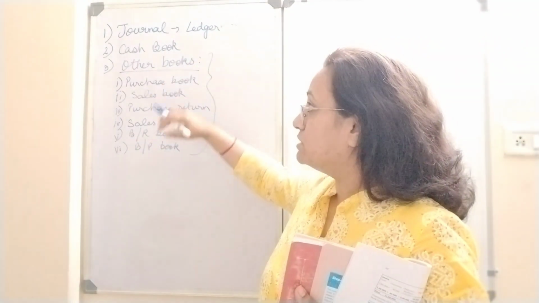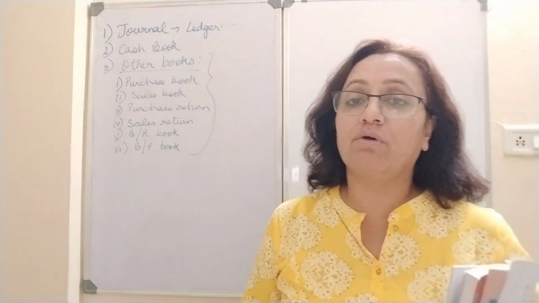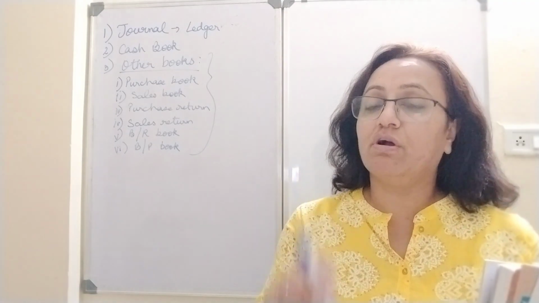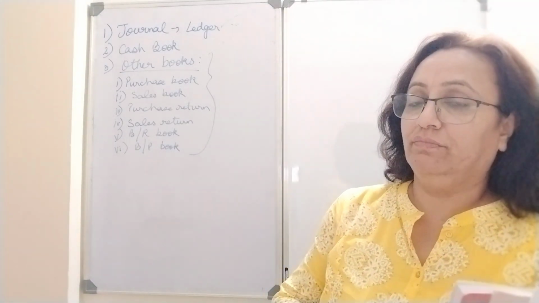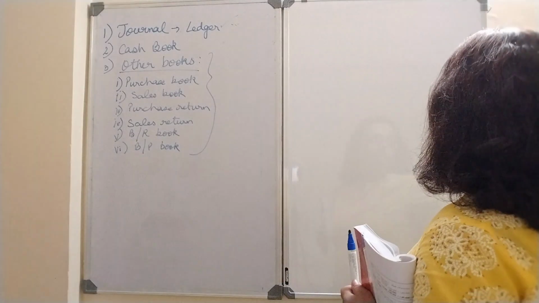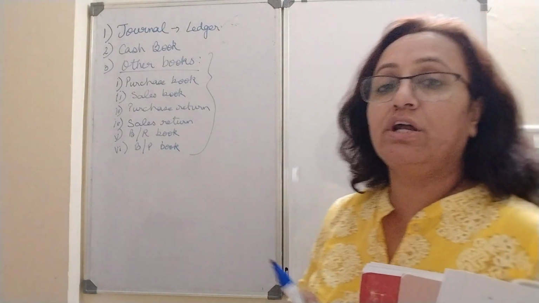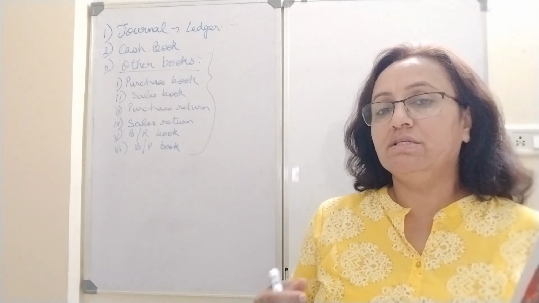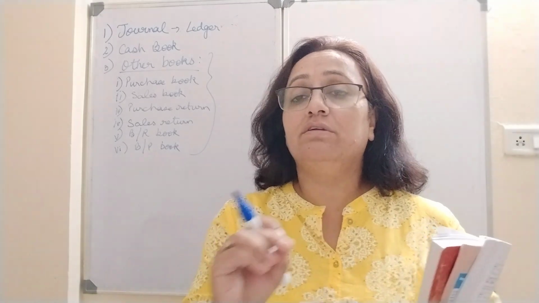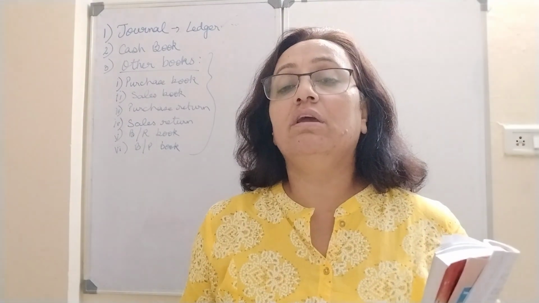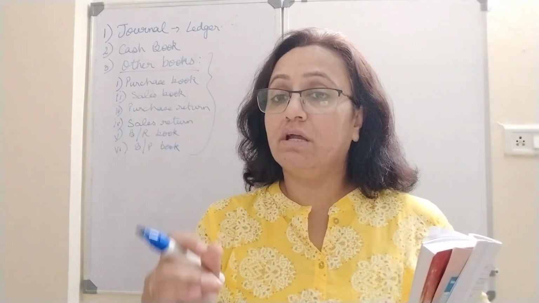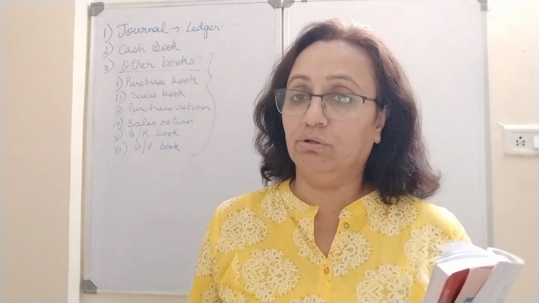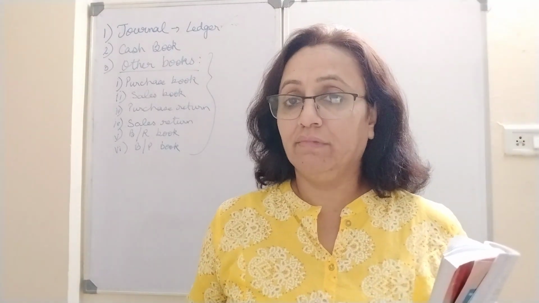This is the sequence of things you will be learning, that how the books of accounts are maintained, the different books of account, what is the procedure followed in them. Right? So I request you all to please note this down so that you are aware of what books of accounts we are maintaining and why we are doing it. As a student, I was a bit confused about why suddenly this topic has started, why suddenly that topic has started. A synchronized way of learning helps you to understand why this process is being followed, what is the reason behind it, right?